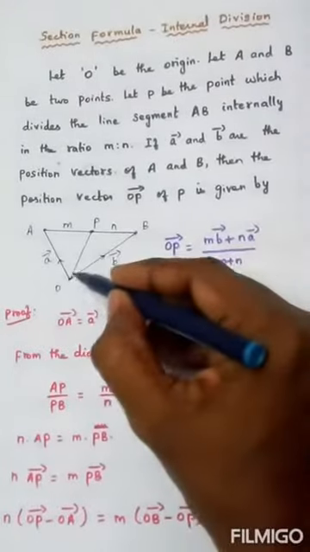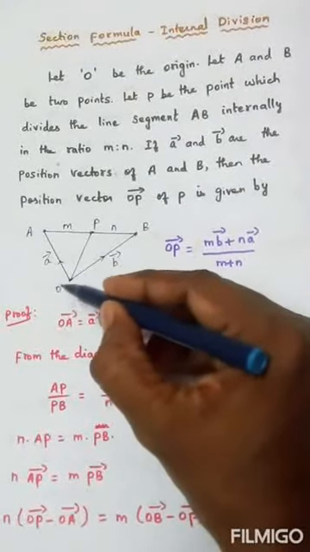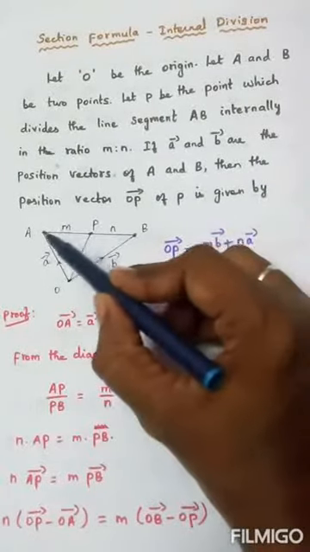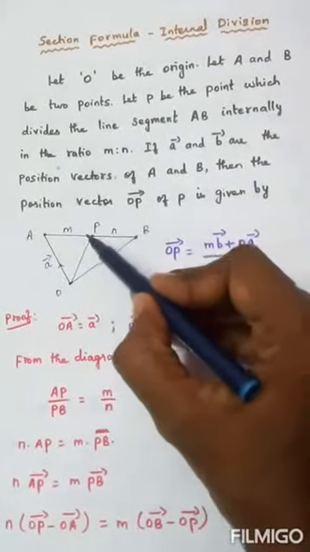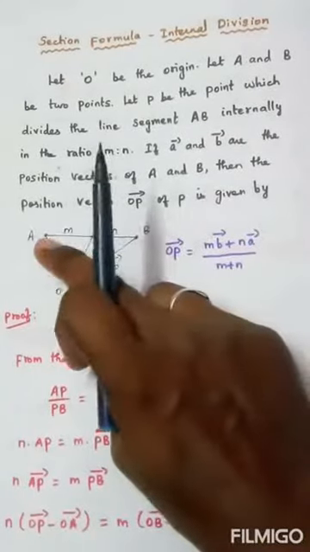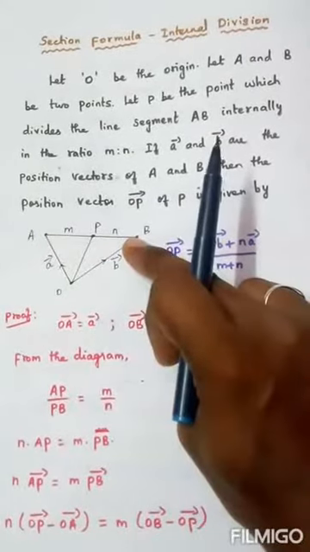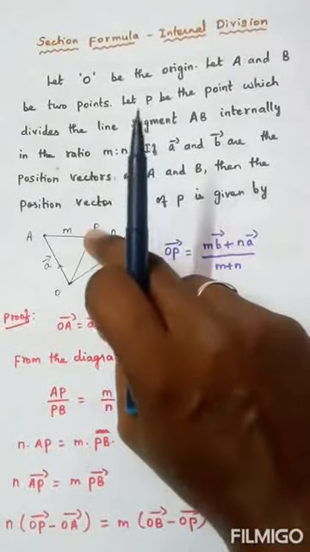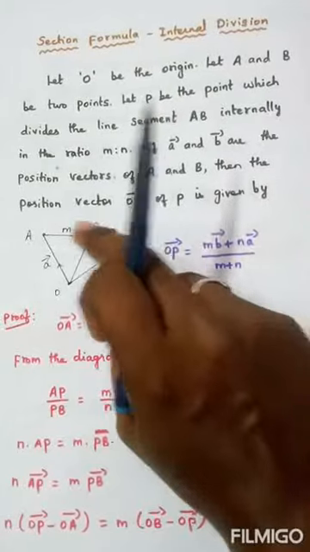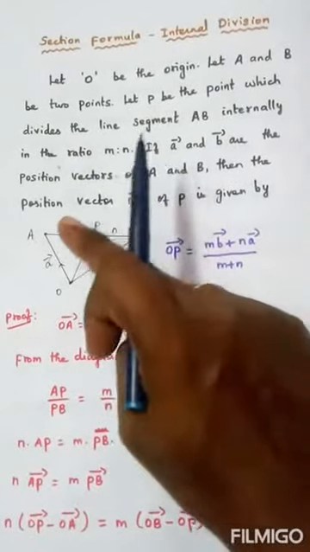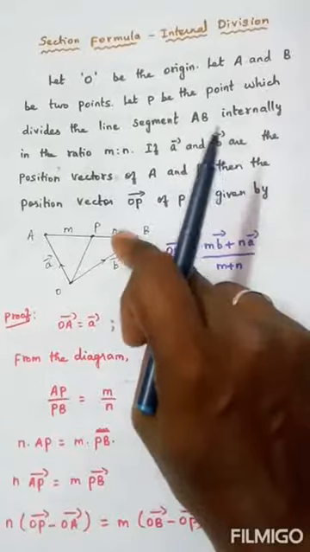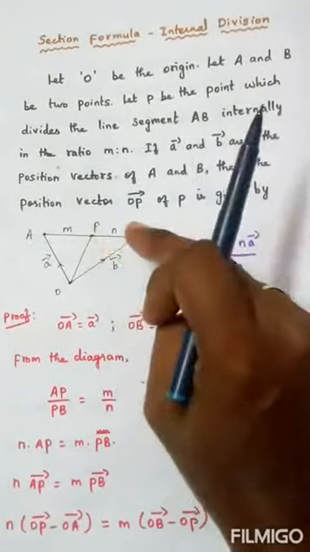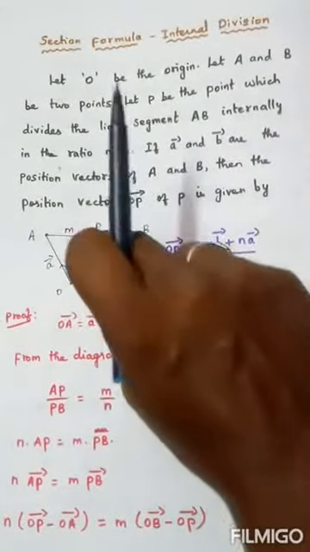I'll explain it again. O is the point of reference, origin. A and B are the 2 points. We are drawing the line segment AB. P is a point which divides this line segment AB internally in the ratio m:n. So the point P divides the line segment AB into 2 parts. What is the ratio? m and n, m:n. Internal division means the point P will lie inside AB.